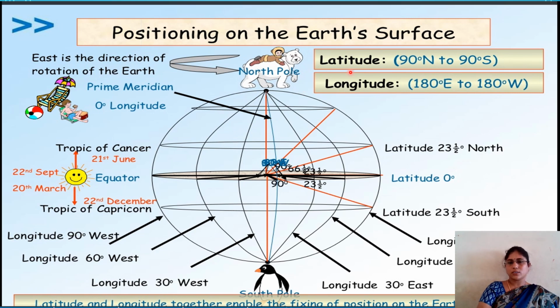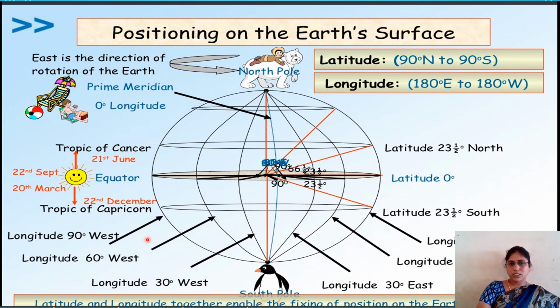So look here, how many latitudes we have, how many longitudes we have. 90 degrees north to 90 degrees south, so 90 plus 90, 180 latitudes. And coming to longitudes, 180 degrees east to 180 degrees west, 360 longitudes we have.